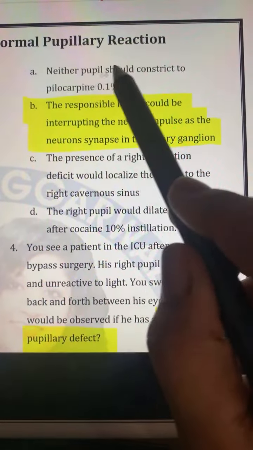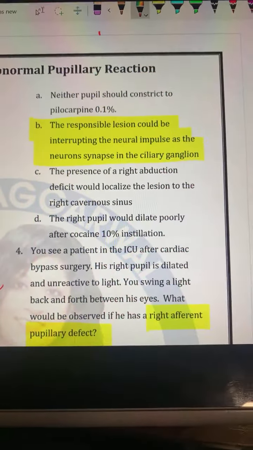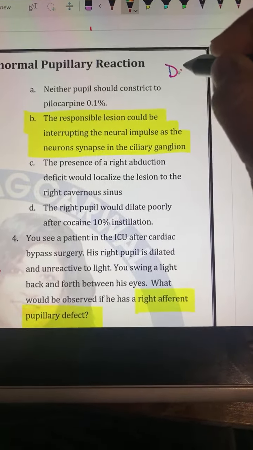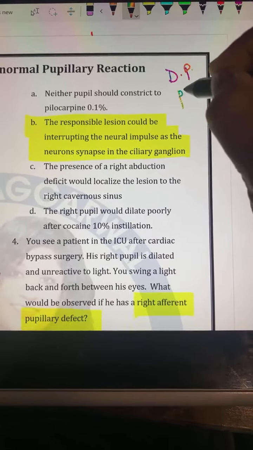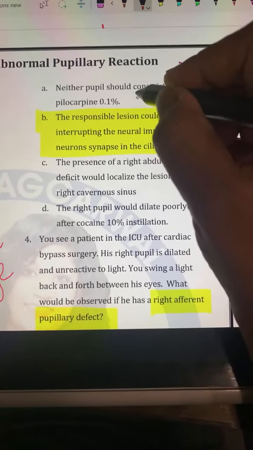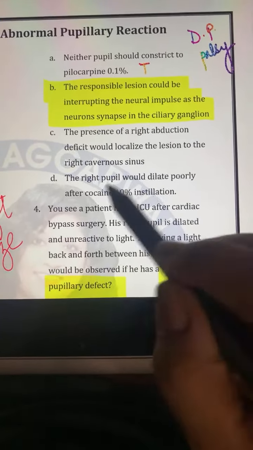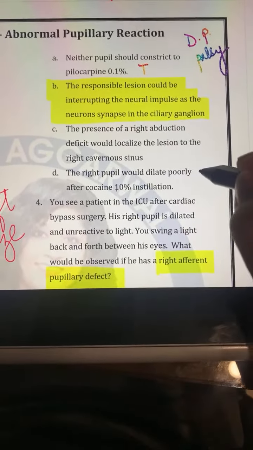Number one, neither pupil should constrict to pilocarpine, because in Horner syndrome you have dilator pupillae palsy due to the sympathetic palsy. So obviously this is true. Then the right pupil would dilate poorly after cocaine. Yes, now this is also true, because you have two tests.